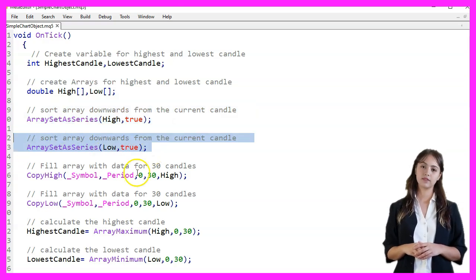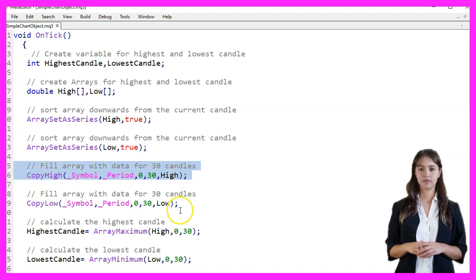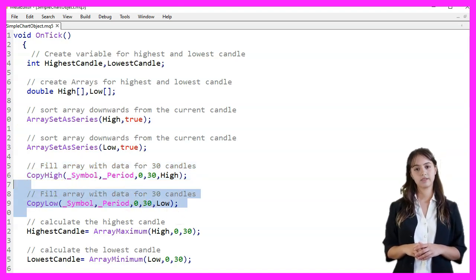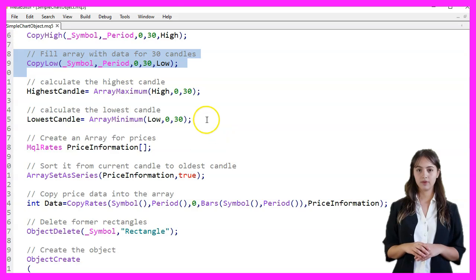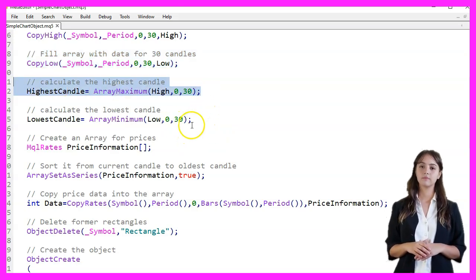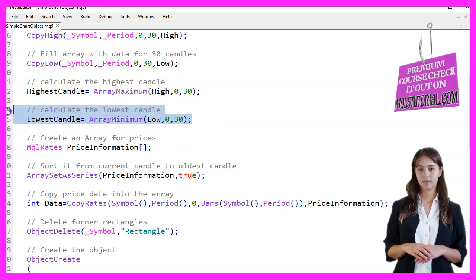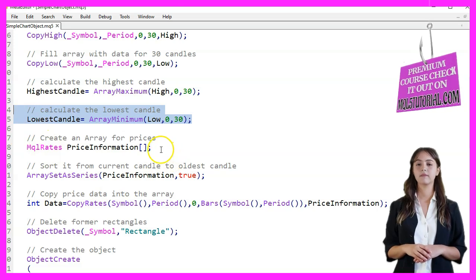Next, we fill the arrays with data for the last 30 candles using the CopyHigh and CopyLow functions. These functions take the symbol, period, starting position, and the number of candles to copy as parameters. We then calculate the highest and lowest candles using the ArrayMaximum and ArrayMinimum functions, which determine the maximum and minimum values in the respective arrays over the specified range.